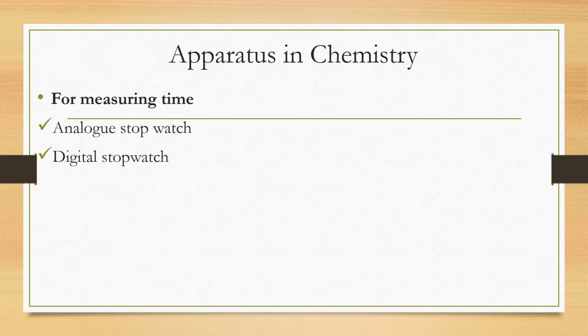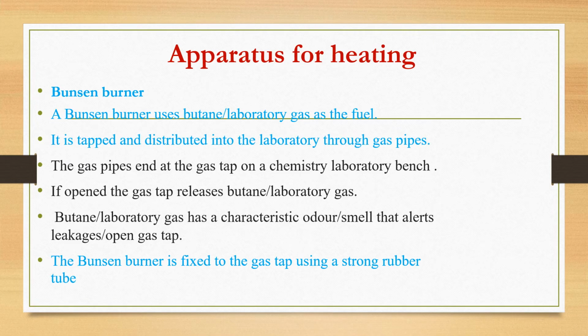Then we have apparatus for measuring mass, for example, the electronic balances and the beam balances. We also have apparatus for measuring time, which include the analog stopwatch and the digital stopwatch. All of them are used in experiments, for example, in experiments involving rates of reaction, where we have to measure time. We also have apparatus for heating, when we want to heat substances in the lab. The first apparatus for heating is the Bunsen burner. So we are going to major our discussion today on the Bunsen burner. Then in the next lesson, we will learn more about the other apparatus.